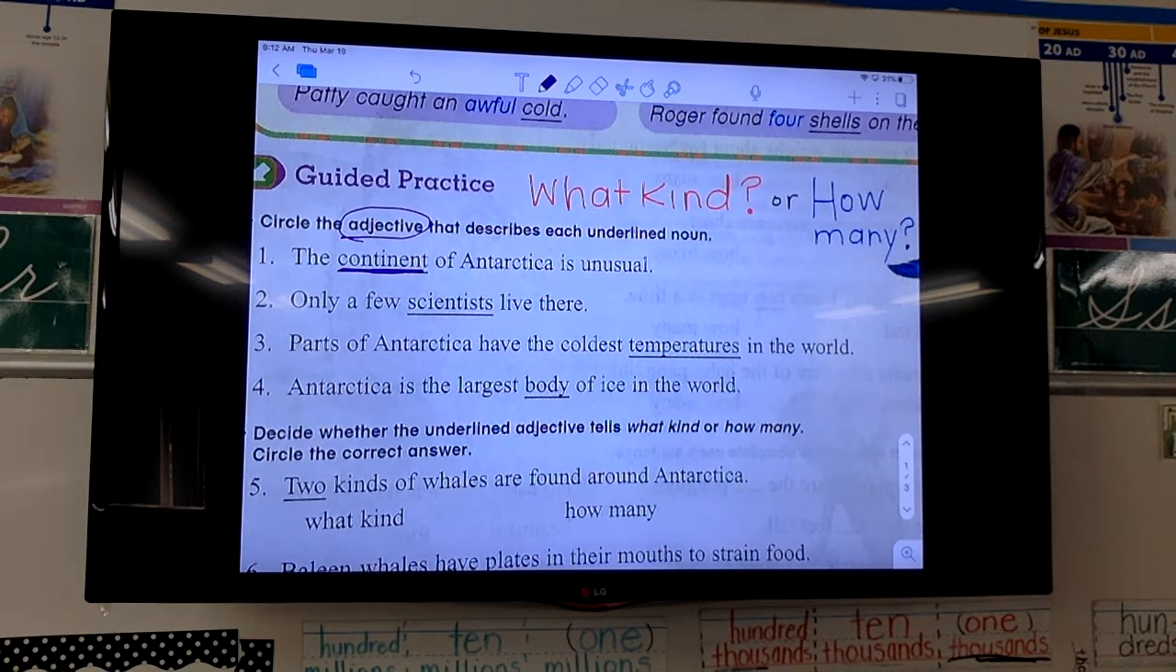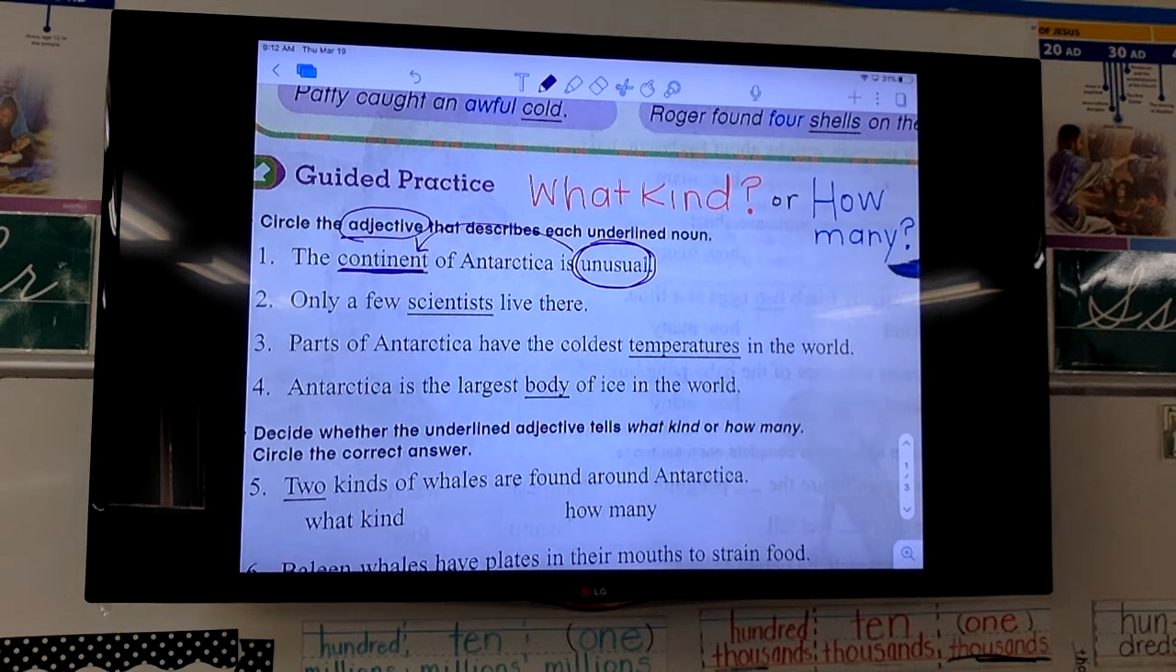Now, some of you might have said Antarctica. That's actually just another name for the continent. So what kind of continent is Antarctica? If you said unusual, you are correct. If you didn't, go ahead and erase it and change it now. But unusual is describing what kind of continent Antarctica is.